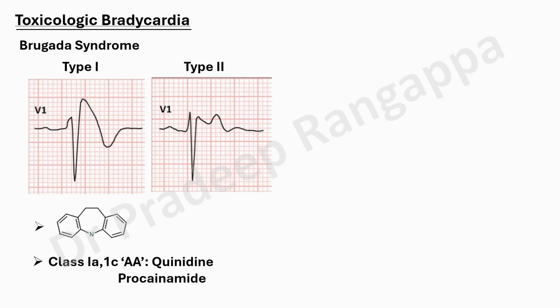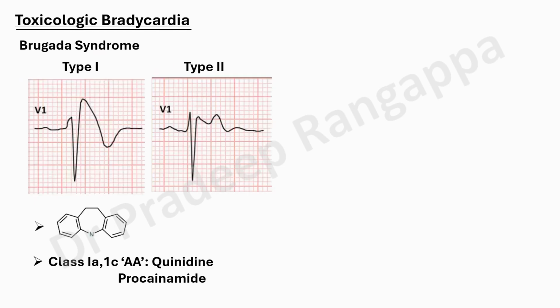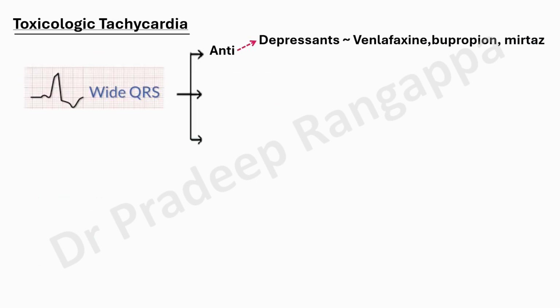And if you see this pattern, it can be precipitated by tricyclic antidepressants and class 1A and 1C antiarrhythmic drugs. So we spoke about normal sinus rhythm and the drugs which manifest with toxicity with normal sinus rhythm. Drug toxicity or toxicology causing bradycardia, we saw toxicologic bradycardia. We looked into tachycardia. What are the toxins that present with tachycardic manifestations?